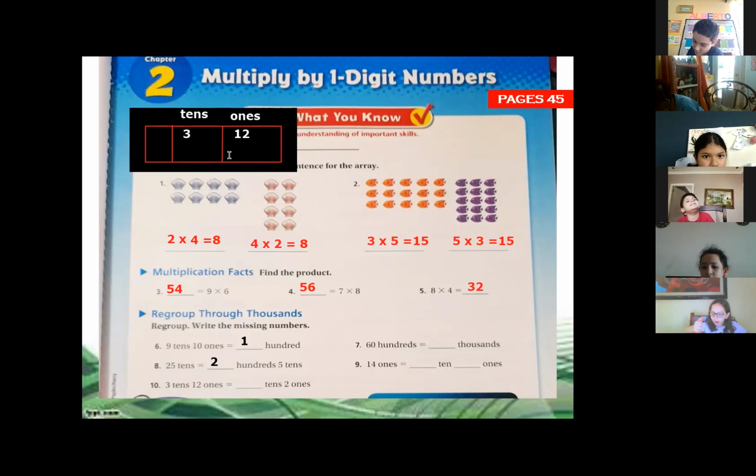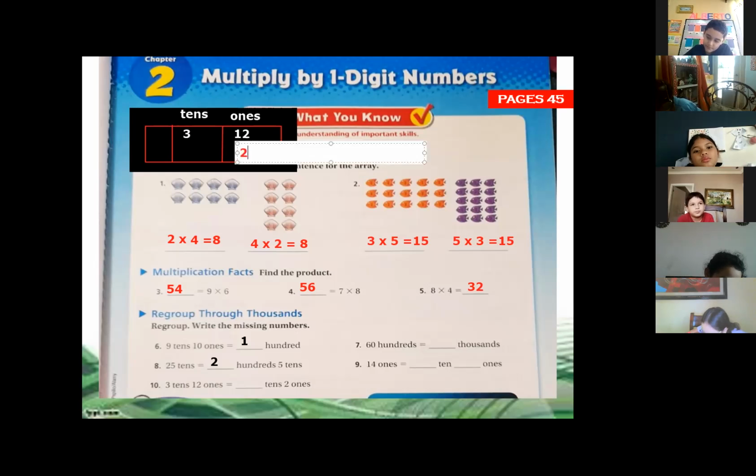Now, can we write 12 ones or not? We cannot write it down. Which one do we write, the 1 or the 2? The 2. We write number 2 as a ones, and we regroup number 1 as a tens. So if we regroup number 1 as a tens, it means that we have 3 plus 1, which is 4.